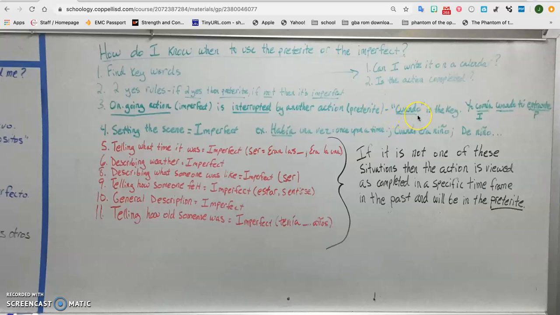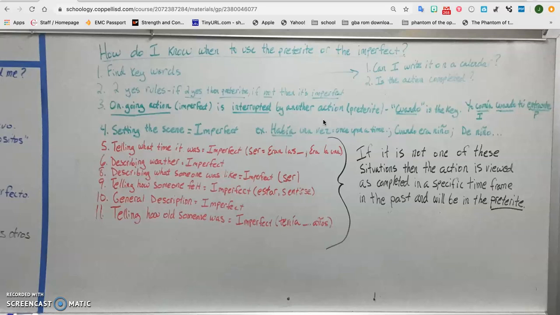Cuando means when. Okay, because we're going to start seeing statements like this, where you were doing something when, boom, this happened. We could say, we were eating dinner when grandma called. We were eating, that's imperfect because we don't know when that action began.